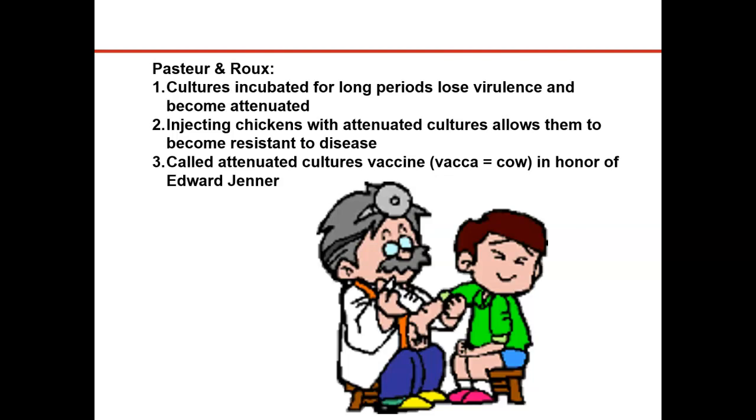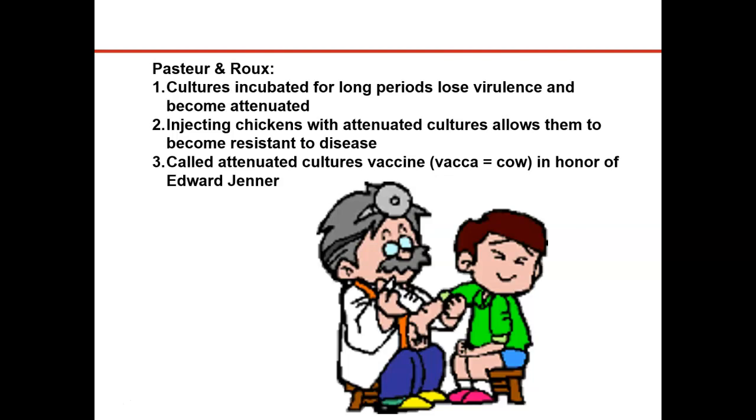And when he injected the chickens, they didn't get sick. He thought, maybe these samples are bad. So he got some fresh samples and injected the chickens to see if they could produce that immune response. Well, the chickens again did not get sick.